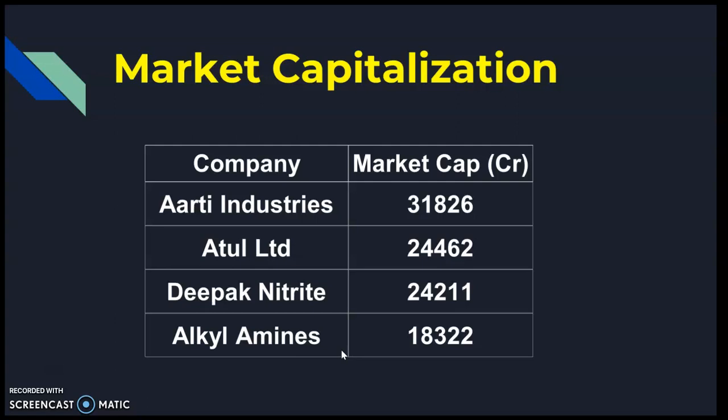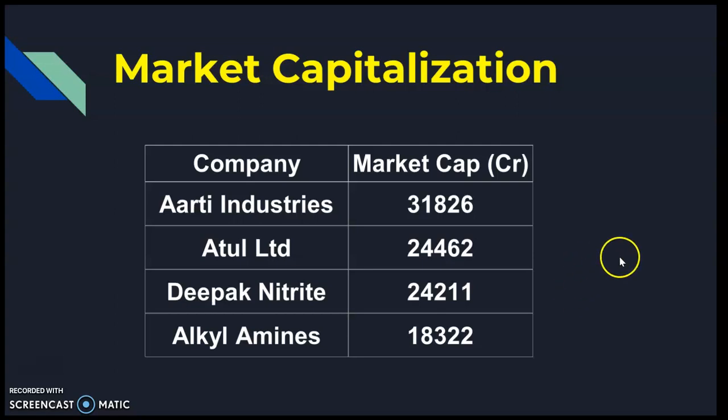But what we believe is that you cannot analyze only one parameter to find out a good company. So we run this analysis based on several factors like sales growth, profit growth, operating profit margin, return on capital employed, return on equity, and so on. When we go through these parameters, you will see how we do this analysis.